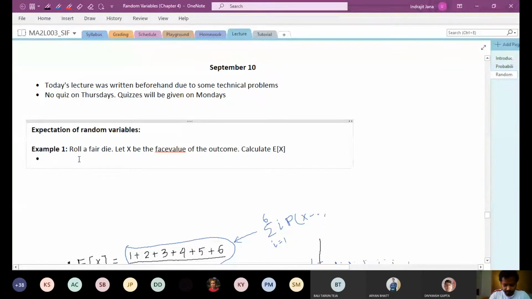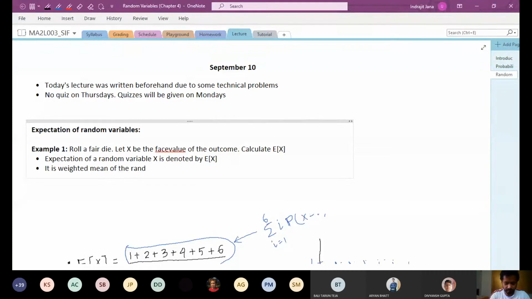In simple words, the expectation of a random variable, denoted by E of x, is simply a weighted mean of the random variable X, and the weights are actually the probabilities.